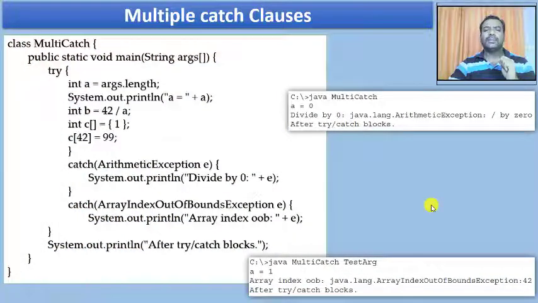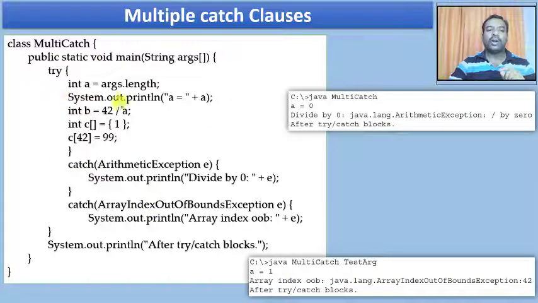So now just look at this multi-catch clause. The examples I've just shown you were with only a single catch clause. A try block had only one catch clause attached to it. But now you can have multiple catches for one single try block. This is possible in your Java program. One single try block can have multiple catches. But don't put a catch as a nested catch inside one more catch clause. This is not allowed.